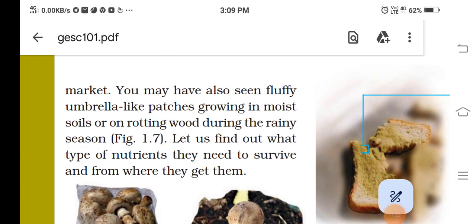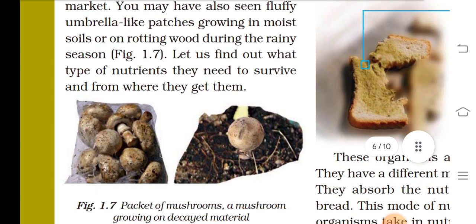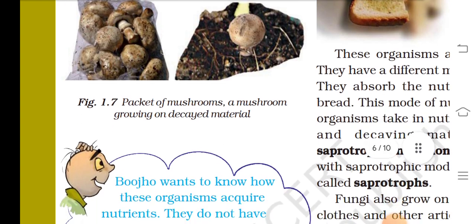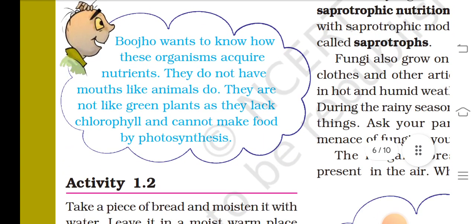You have also seen fluffy umbrella-like patches growing in moist soil and rotting wood during the rainy seasons. Let us find out what types of nutrients they need to survive and where they get them from. Mushrooms growing on decayed material. Bojo wants to know how these organisms acquire nutrients.